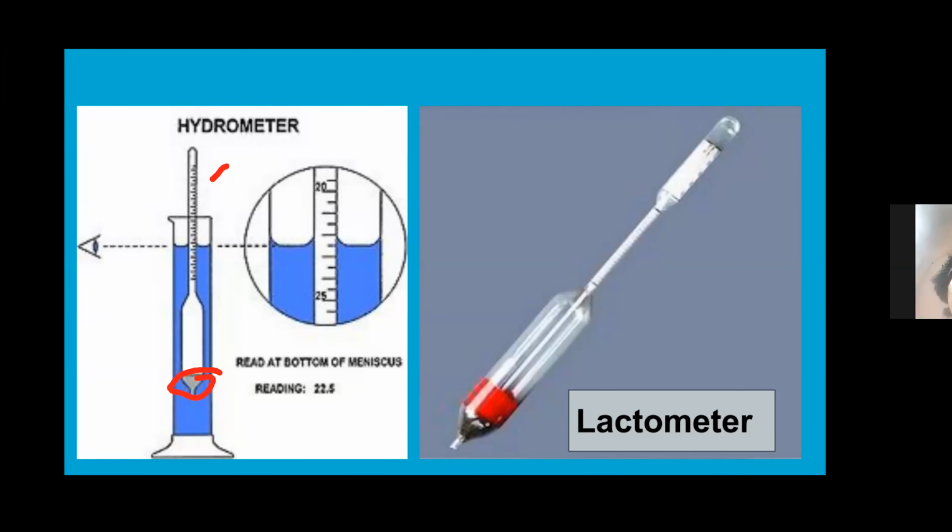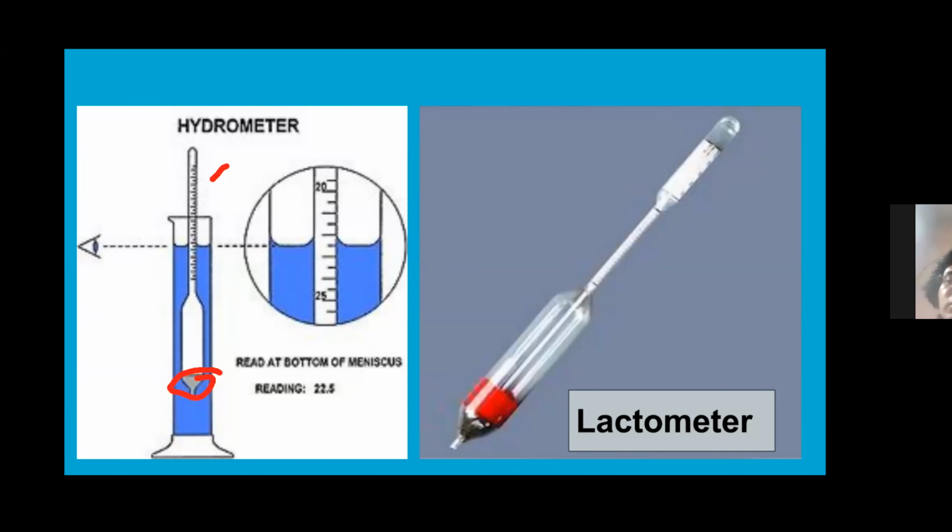So when we find the hydrometer floats more, at that time you have to know that the density of the liquid is more. If the hydrometer comes up, it shows a greater value of density, and then we know that it is the liquid having more density. And there is one special hydrometer which is called a lactometer. A lactometer is designed to measure the density of milk and find whether the milk is pure or not.